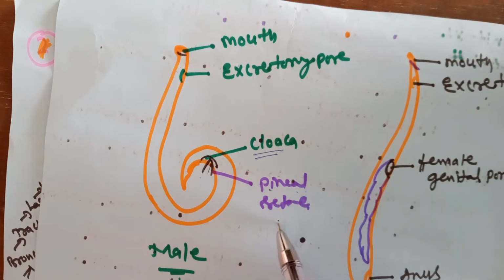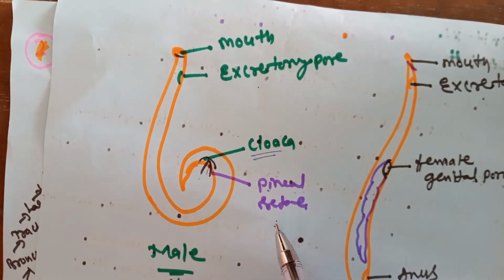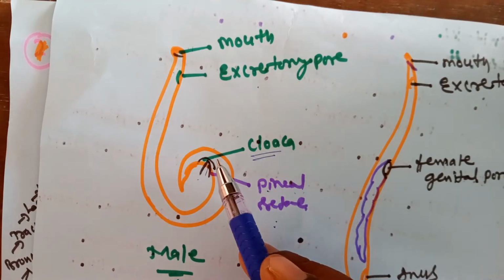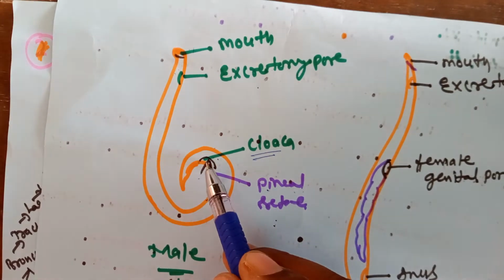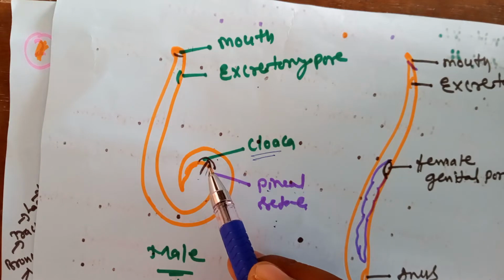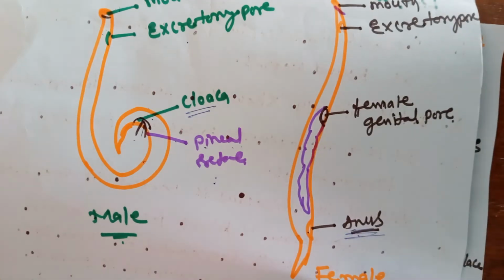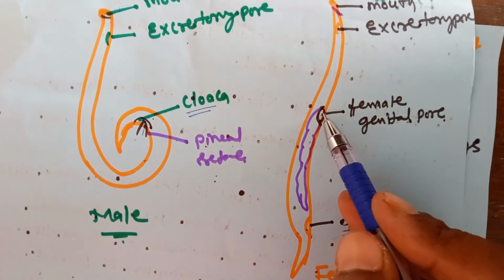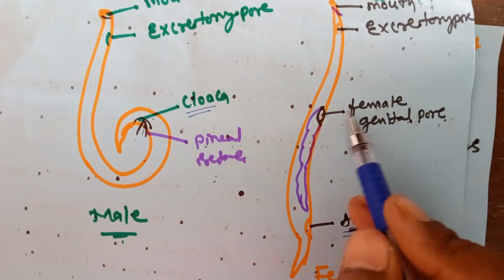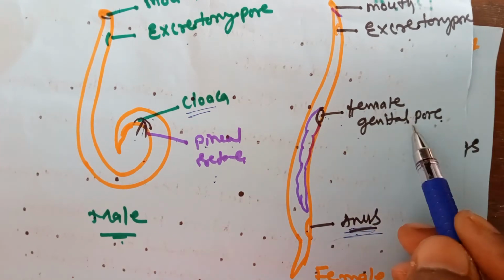This is a copulatory organ. That means the digestive ducts and reproductive ducts both open in the cloaca. But in the female body, the reproductive ducts open separately. On the ventrolateral side, the female genital pore is located.